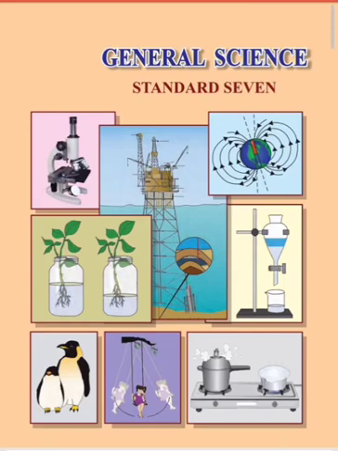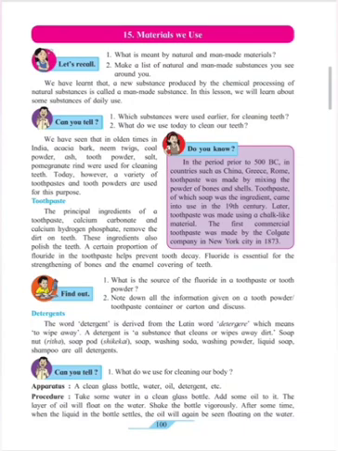Students, let us first study about what are natural and man-made materials. Natural materials are obtained from nature. They are gifted by nature. On the other hand, man-made materials are prepared by man, therefore they are called man-made materials. These man-made materials are prepared by chemical processing of natural substances and are obtained for our several uses.